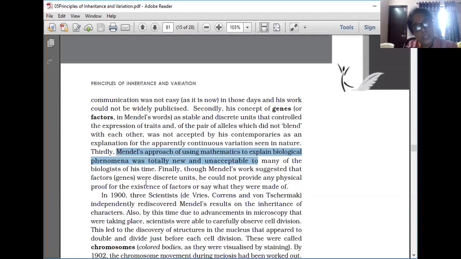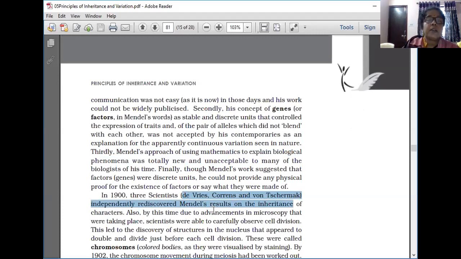Because of these reasons, in 1900, three scientists, who are they? De Vries, Correns, and von Tschermak independently rediscovered Mendel's results on the inheritance of characters. Independently only, not combined work. These three independently rediscovered Mendel's results on the inheritance of characters.